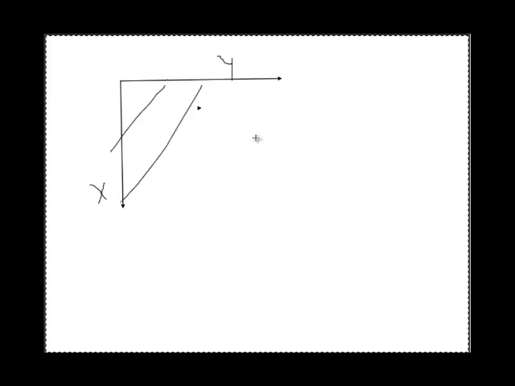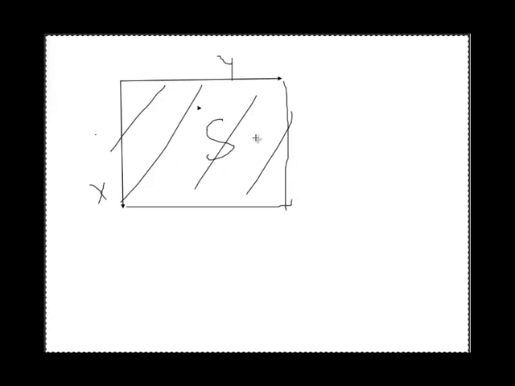Means if you have a line like this, and if you draw another line like this, and if I name this as x, this is y, then the combination of this x, y will give you the x, y plane, means a surface. So to obtain a surface, you just have to multiply two lines. If you want to calculate the area of this surface, just take this x and y and multiply these two. X into y will give you the surface area. The unit of surface area is meter square.